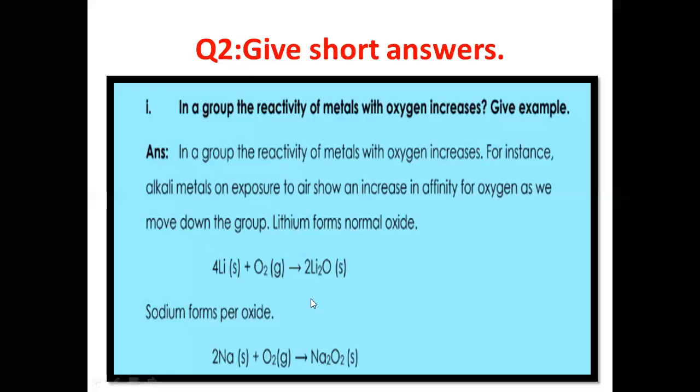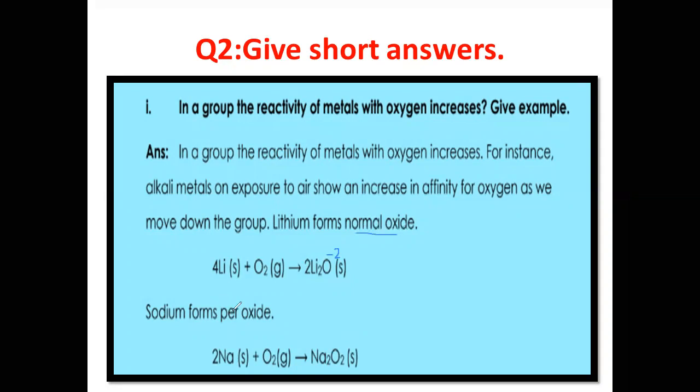And if you remember, I told you that in normal oxide, the oxidation state of oxygen is -2. So in this case, the oxidation state of oxygen is -2. So these types of oxides are called normal oxide. Which type of oxide? Normal oxide.